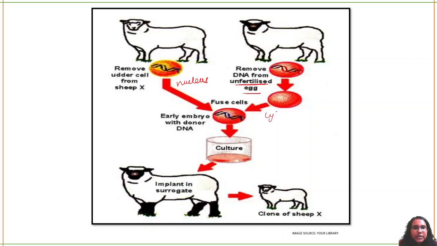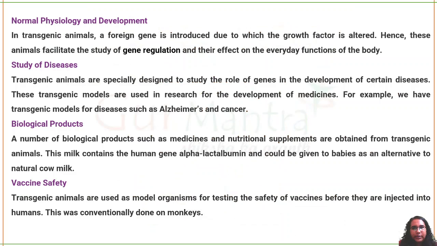So cytoplasm of the egg cell and the nucleus of the udder cell was fused, and then it became like a zygote, a complete cell which is good enough to cause a clone. Then it was implanted into a surrogate sheep, and she gave rise to a clone sheep, and that is Dolly.